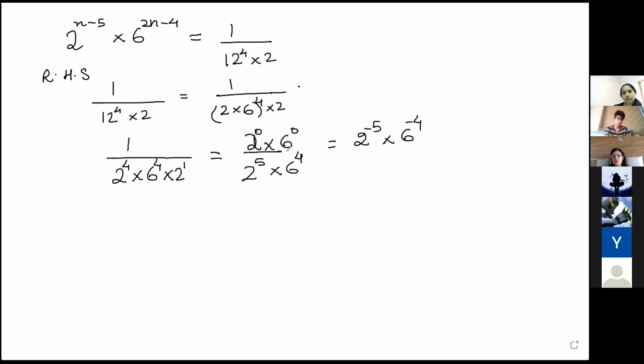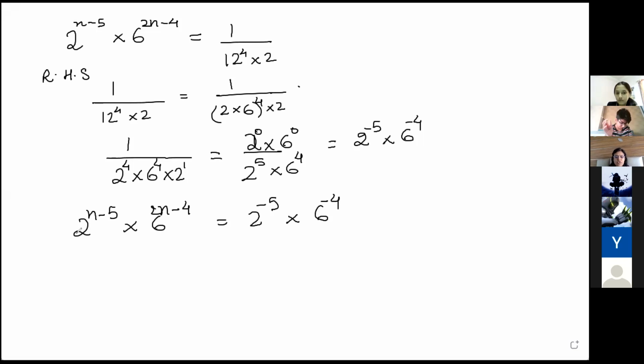2 raised to 0 minus 4 is minus 4. Instead of that, writing it, we will get 2 raised to minus 5 into 6 raised to minus 4. Now equate it with the LHS. We will write that 2 raised to n minus 5 into 6 raised to 2n minus 4 is equal to 2 raised to minus 5 into 6 raised to minus 4.